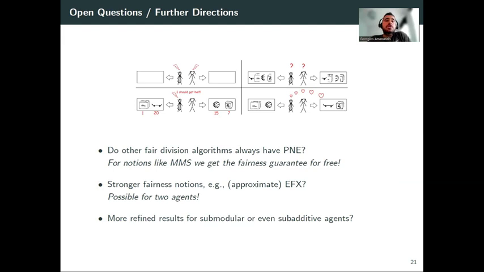And of course, another question is, EF1 is kind of easy to achieve in the algorithmic setting. Can we have something stronger than EF1 here when we have incentives? We know that for the additive case, it's possible to achieve EFX in equilibria, with mechanisms that always have equilibria, and these are EFX. But nothing is known beyond additive or beyond 2 agents. And of course, could we even go beyond submodular valuation functions here and say something stronger for submodular, or something that goes as general as subadditive or general monotone functions.